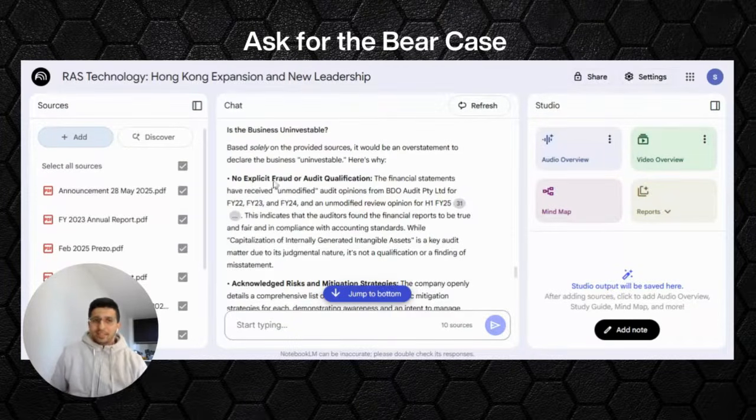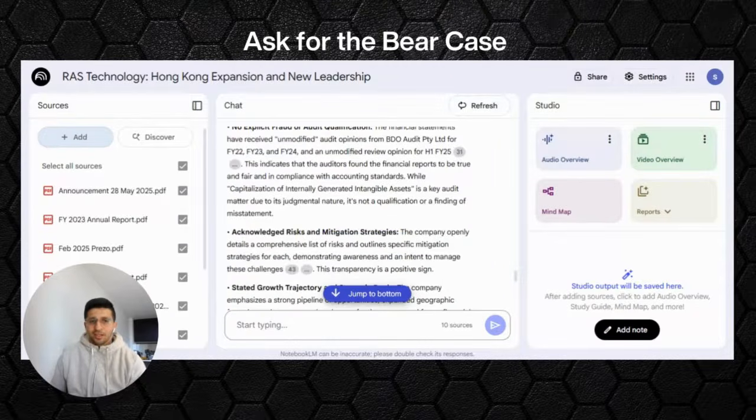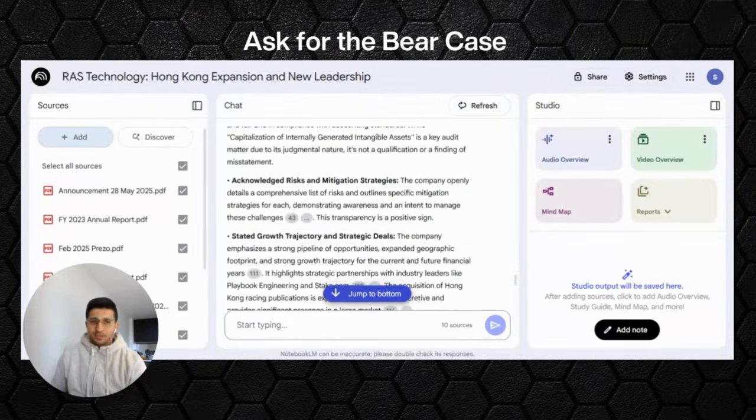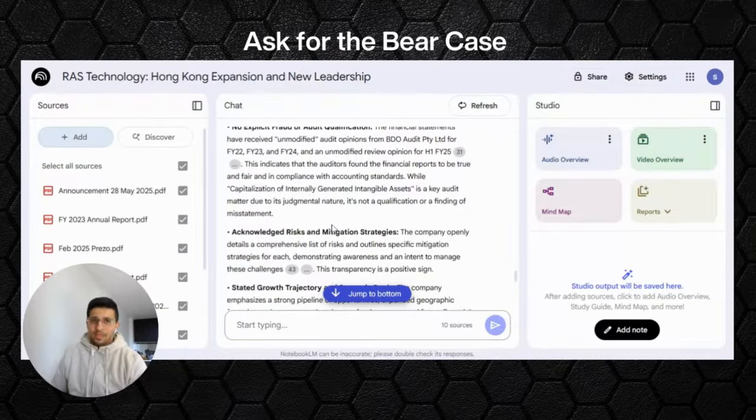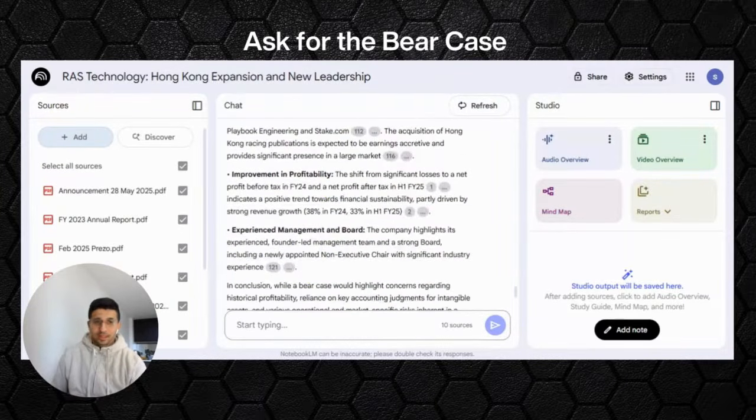And then, what does AI say about it being uninvestable? It says it would be an overstatement to declare the business uninvestable, and here's the reason why. There's no explicit fraud, and there are no big red flags being identified. That's what it's telling us.